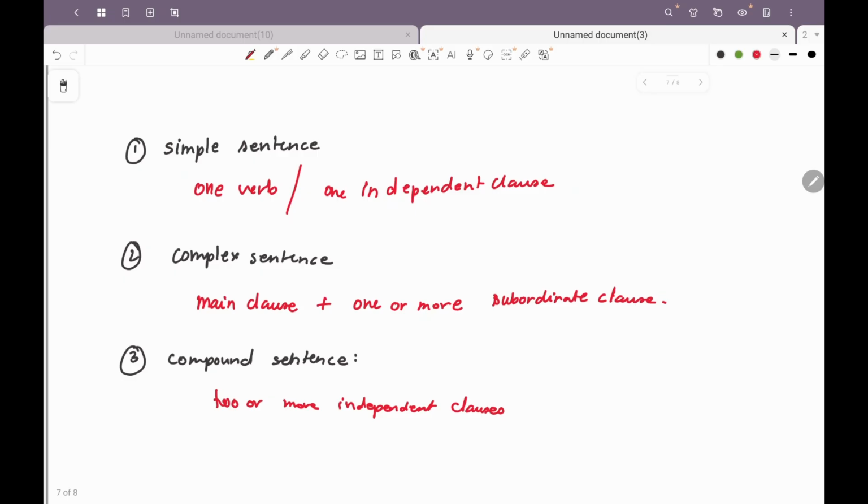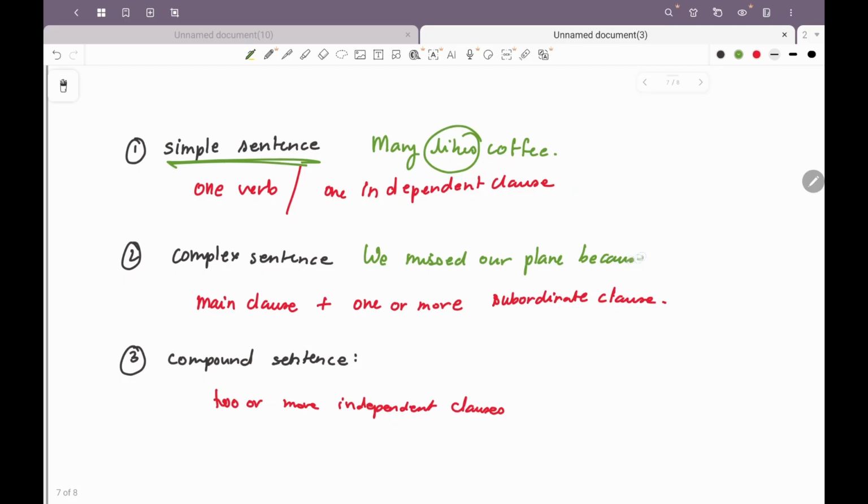Okay, let's look at one example of each of the sentence. Let me put the example in green. Mary likes coffee. Right here there is only one verb, so it's a simple sentence. A complex sentence could be we missed our plane because we were late.